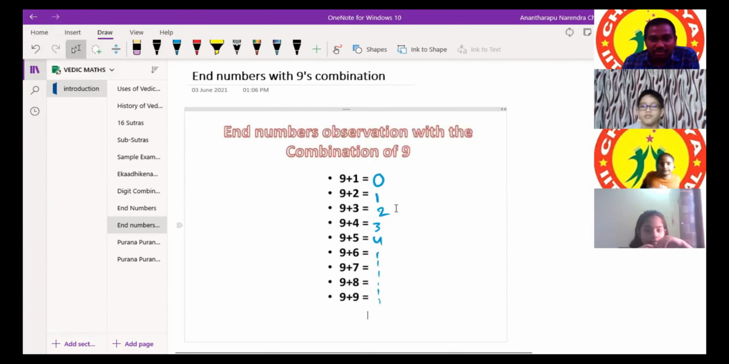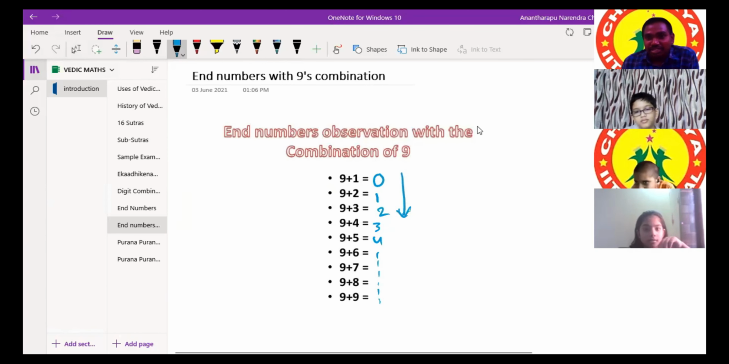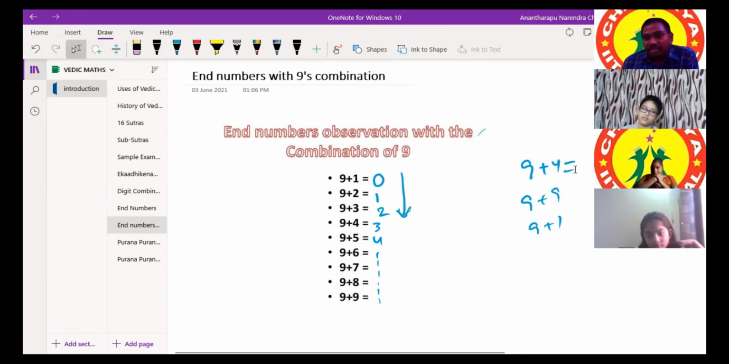Is there anything special? Yes, sir, it is a continuous sequence of numbers. I may ask anywhere, in any direction. Suppose I may ask 9 plus 4 first, 9 plus 9 next, or 9 plus 1. What is the specialty?